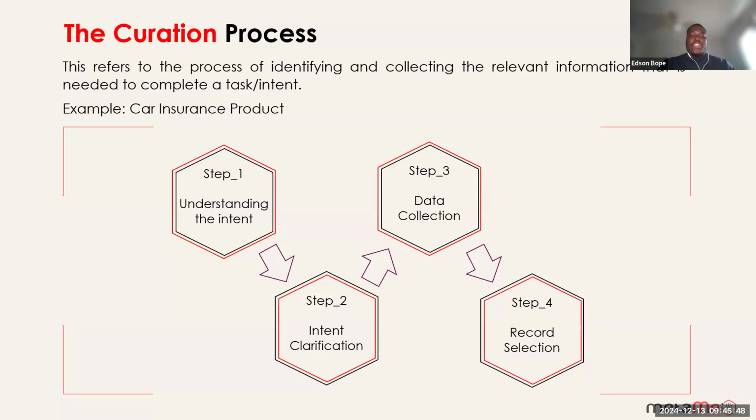The first thing we need to do is to understand the intent. The intent is the use case, like what are we going to be using the data which we are aggregating for. The second thing is to clarify what the intent is. When we understand the intent, we need to clarify what this intent is.